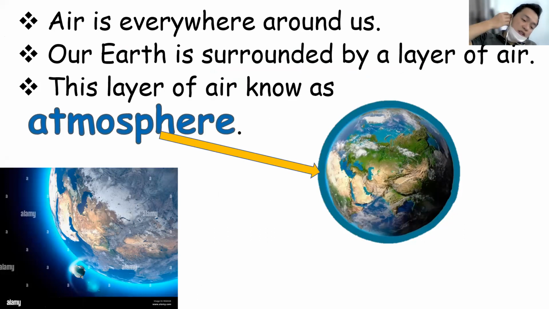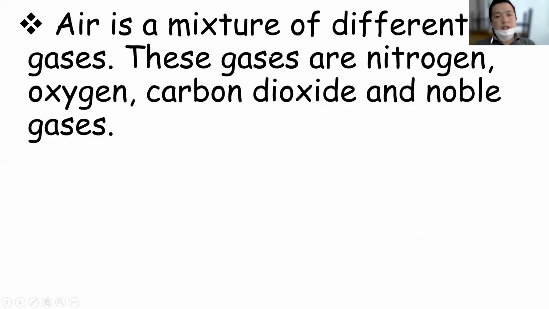This is the certain object that surrounds the earth, the color blue. Let us discover the importance of the atmosphere around the earth, right? This is a mixture of different gases. These gases are nitrogen, oxygen, carbon dioxide, and noble gases. As you can see, in the atmosphere there are different gases.